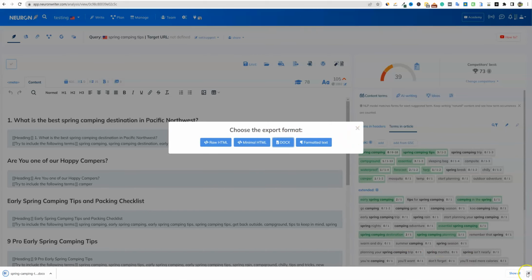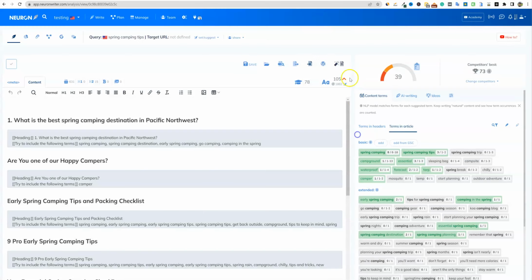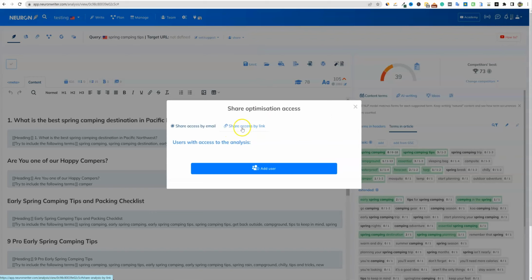And it's going to export it for you. So pretty cool stuff right there. I'm trying to look if there is a way to just get the... there really isn't. Okay, yeah, up here under share, you would edit and save, and then you would share the access by a link or by an email. You can add your user to team right there.